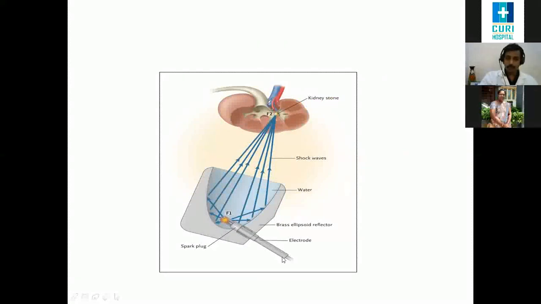How does it act? The source is either electrohydraulic or electromagnetic, and it's focused onto the kidney through a water medium.